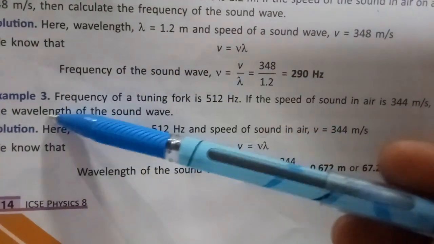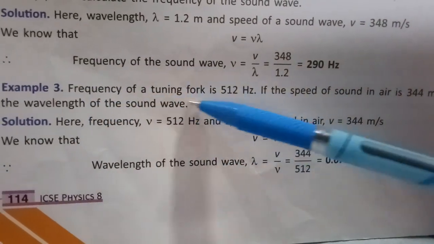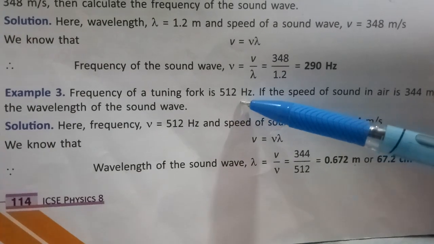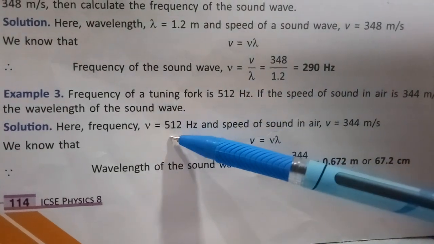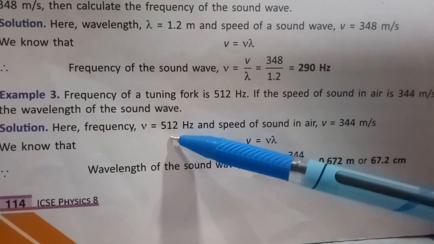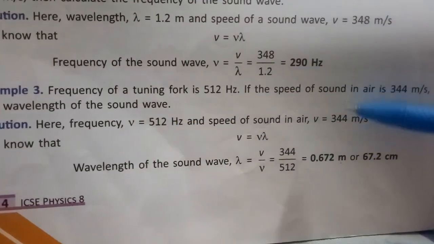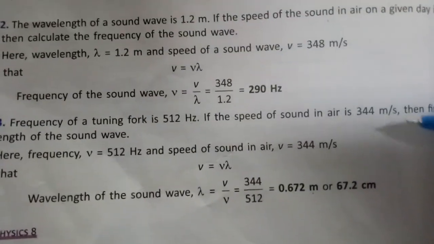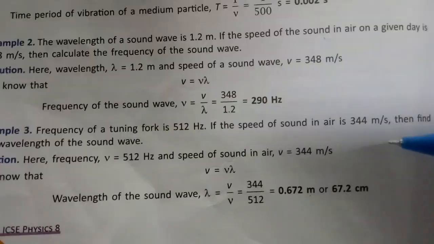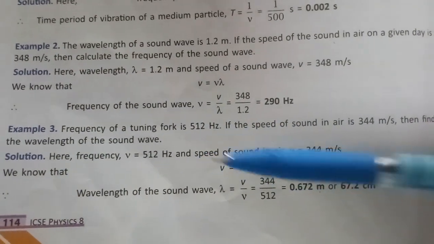And the next one is example number 3. Frequency of a tuning fork is 512 hertz. They are giving here the frequency 512 hertz, and the speed of sound in air is 344 meter per second. Then find the wavelength of the sound wave.